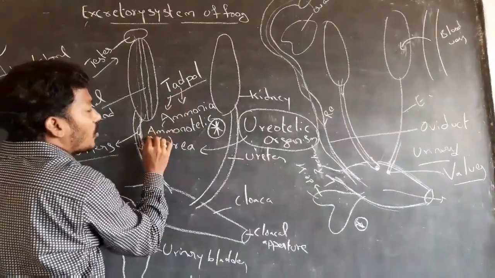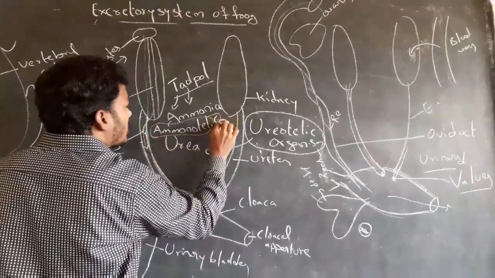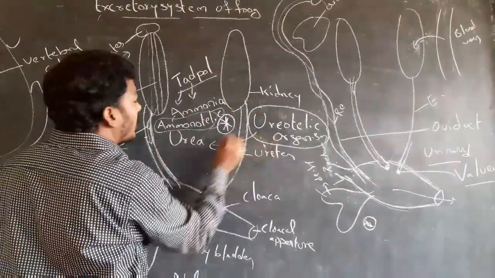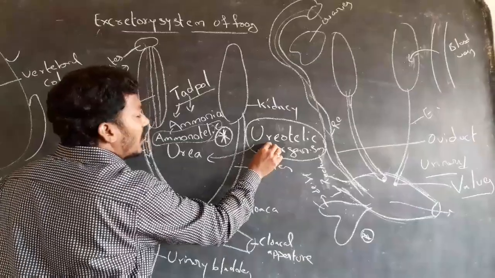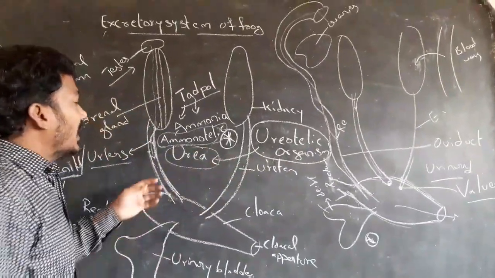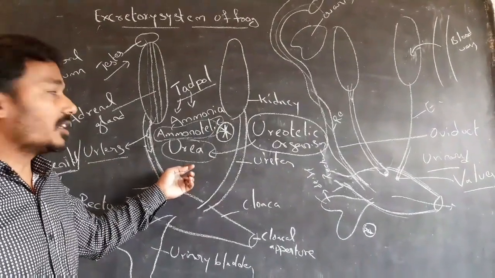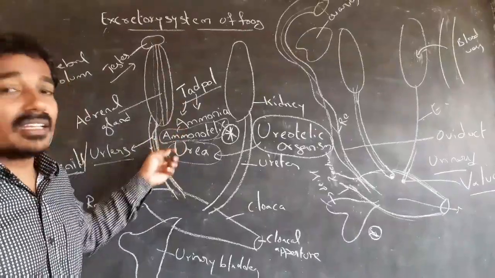Frog larvae are ammonotelic because they live in water. The excretory products depend on their habitat.